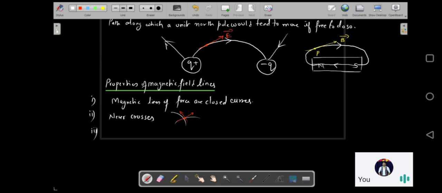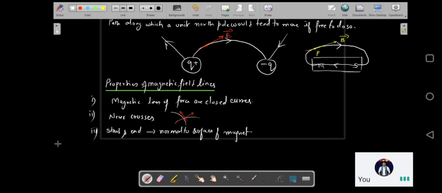The third property is that they start and end on the surface of the magnet normally. They are going to start from the surface of the magnet normally and end on the surface of the magnet normally. They won't be at angles. So this is the third property. Just mention they start and end normal to the surface of the magnet.